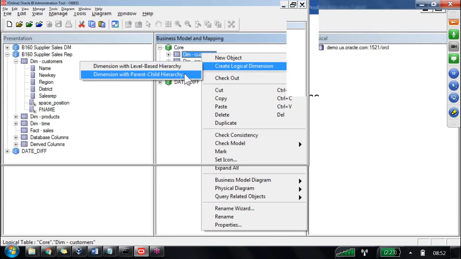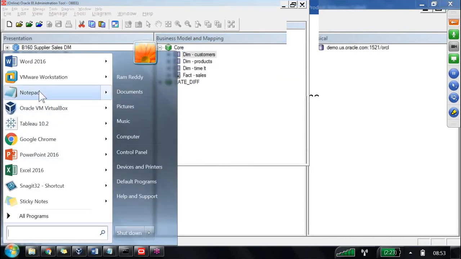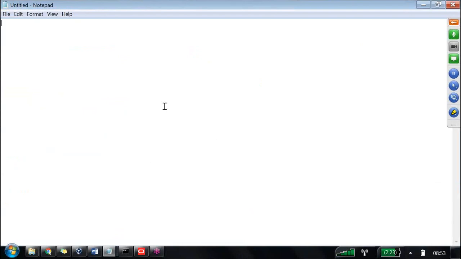What do you mean by unbalanced hierarchy? It is a sub-concept of level-based hierarchy. What is the meaning of that? Let us say my high-level business team decided that any country you are taking, the country should have childs as states.